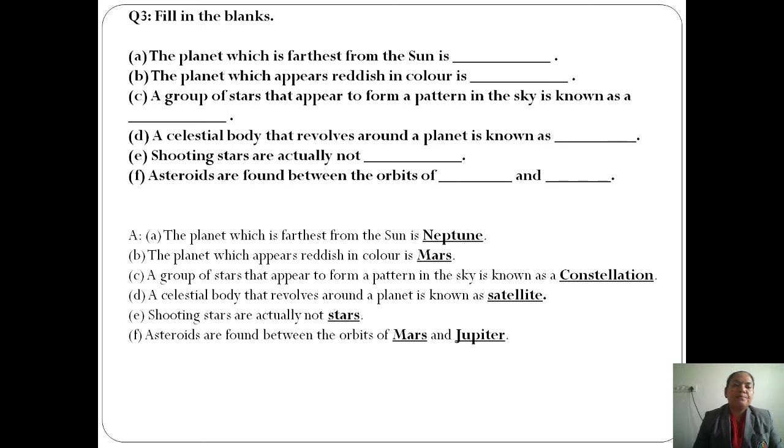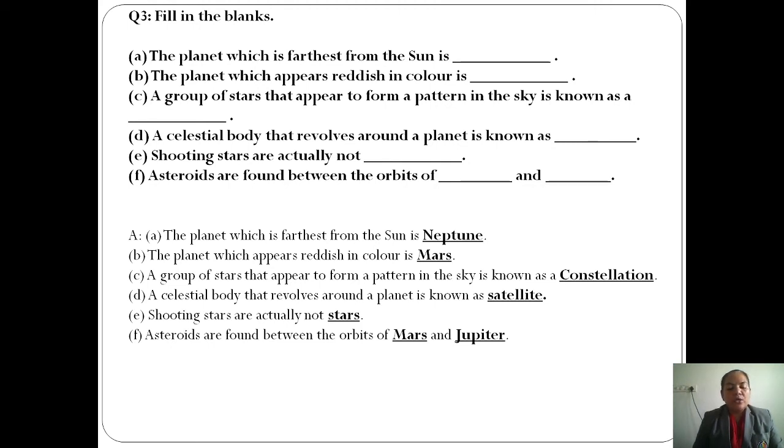Next question, the last question: asteroids are found in the orbit of dash and dash. In order to understand this, you should remember the inner planets and the outer planets. Can you recall the inner planets? The inner planets are Mercury, Venus, Mars, Earth. These four are inner planets. And the other planets, Jupiter, Saturn, Uranus, Neptune, are called outer planets.